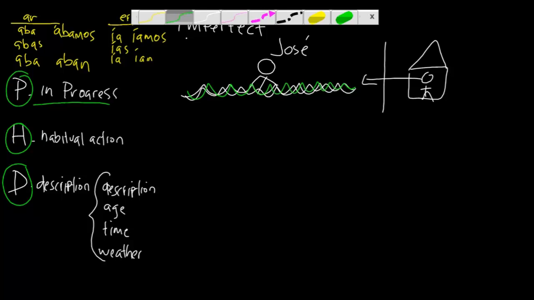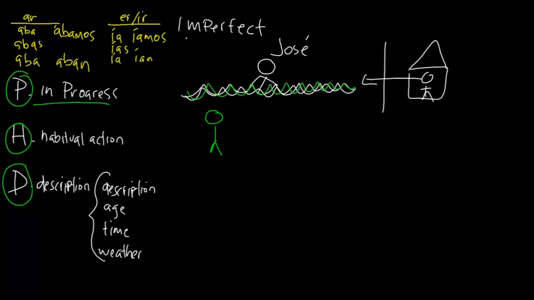Habitual action. What does habitual action mean? Let's use some more green just because green is a cool looking color. So let's pretend we have some grandparents. I'll draw my grandparents for a second. It's my abuelita. And here's my abuelito.